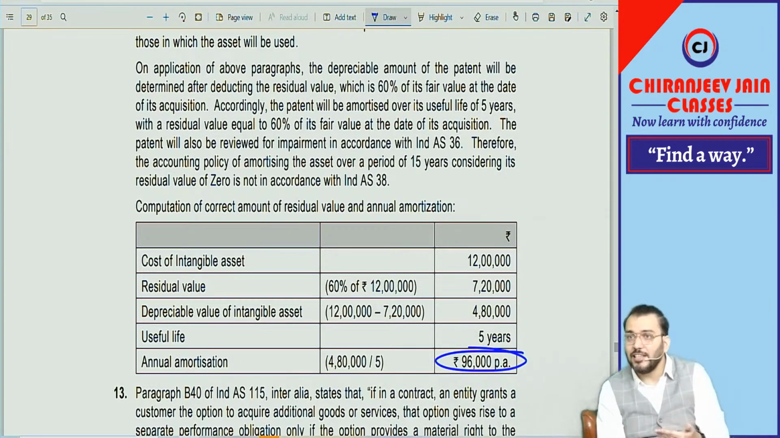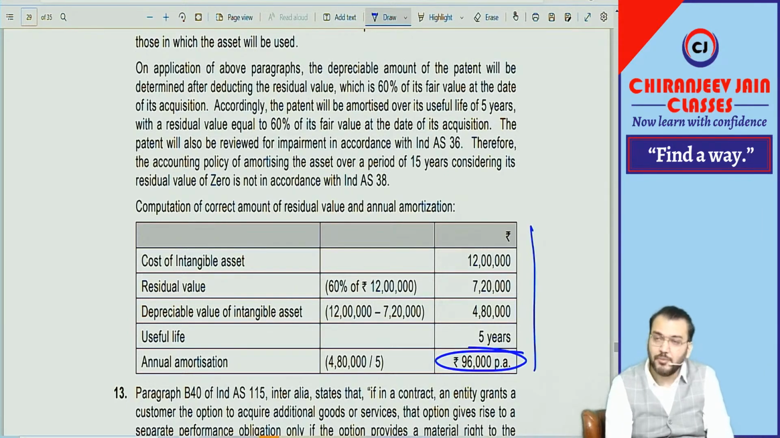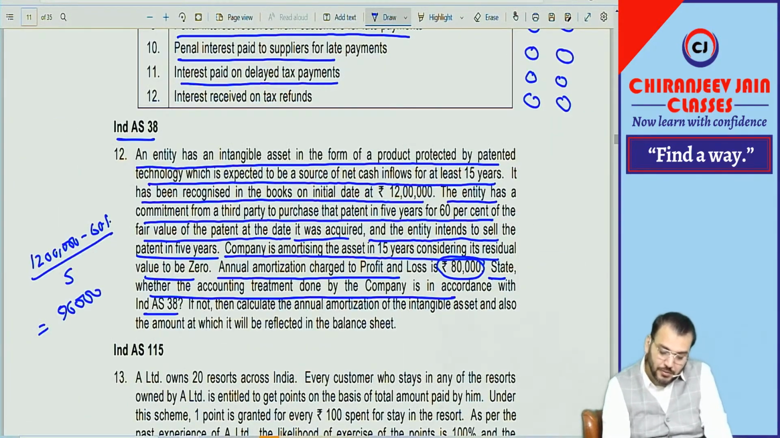Good question, but you need to write it down by giving reference of Ind AS 38. If you are only doing calculation, they will not give marks now. Correct? Yes, sir. Have you understood? Any doubt?